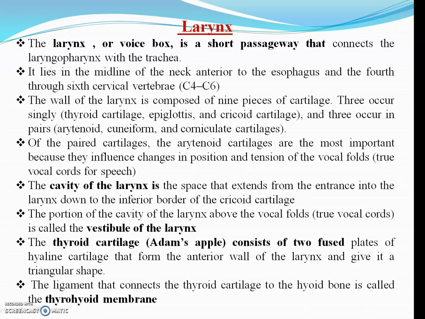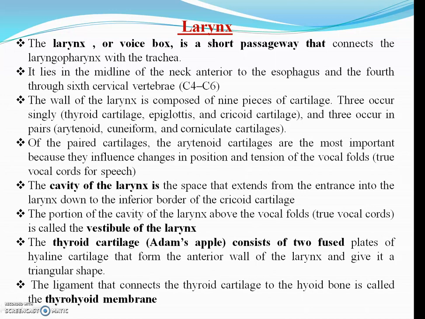It has three single unpaired cartilages, that is thyroid cartilage, epiglottis and cricoid cartilage, and three paired cartilages, that is arytenoid cartilage, cuneiform cartilage and corniculate cartilage, out of which arytenoid cartilage is most important because it is involved in position and tension of the vocal folds, and therefore you call this the true vocal cord, for speech.